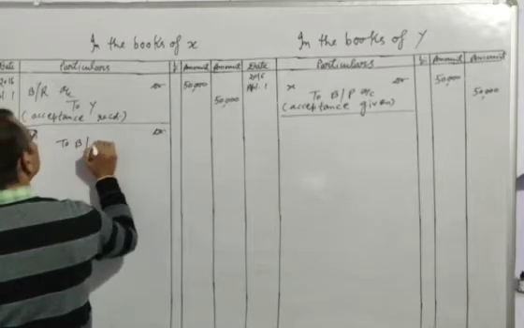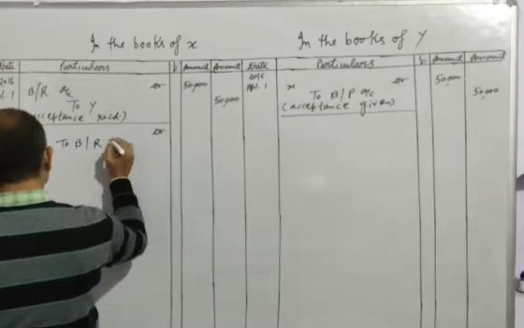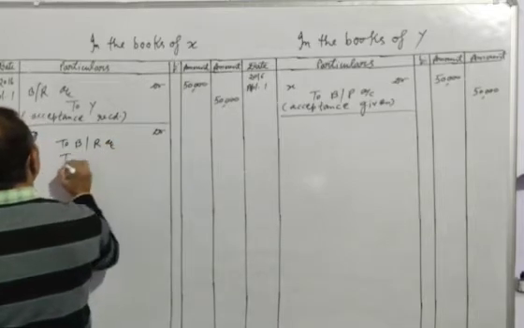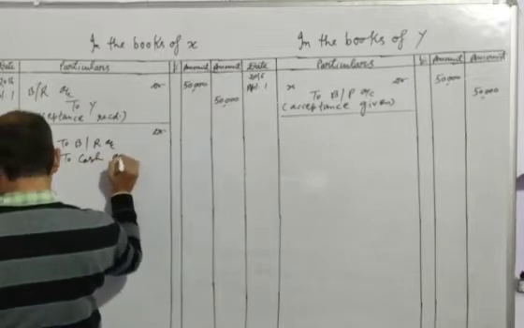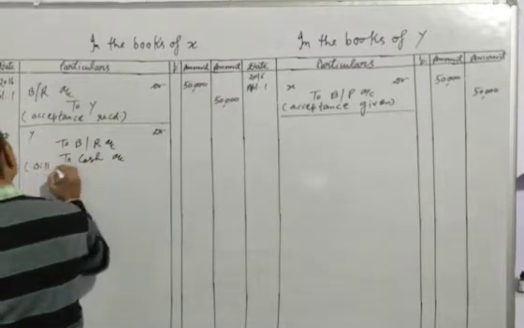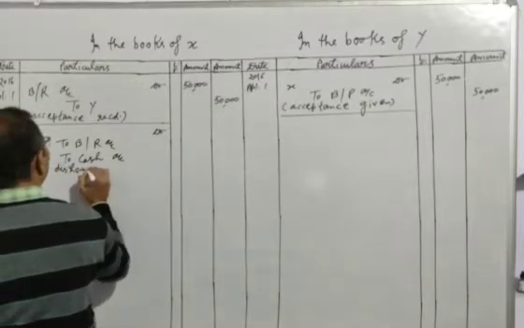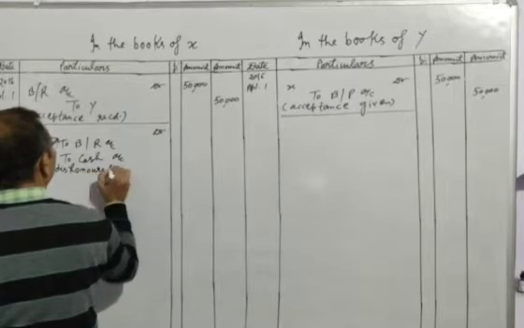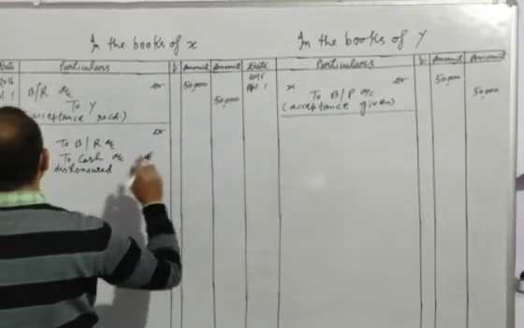This is the first condition of dishonor, as we have discussed earlier, and to cash for noting charges. To cash account. Narration will be: dishonored because Y did not make the payment on due date.